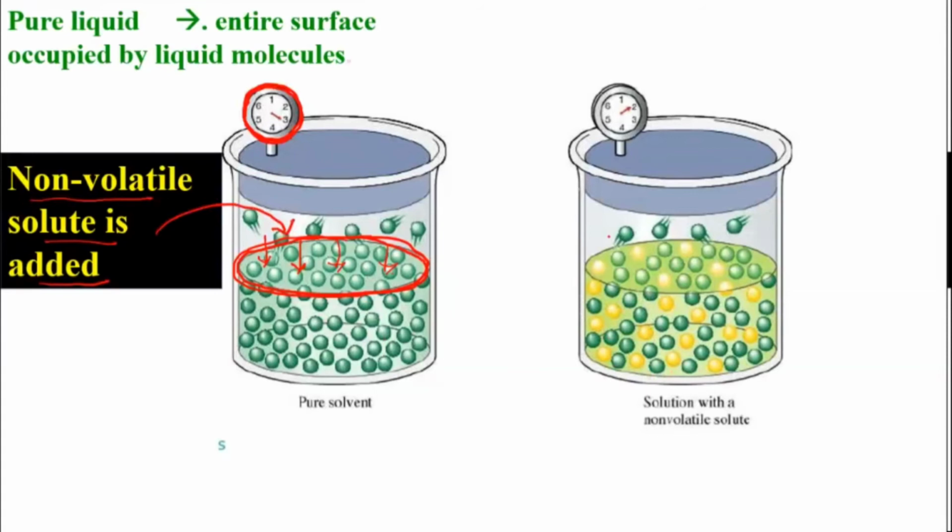One more thing to observe: on the surface we now have certain particles of solute and certain particles of solvent. The surface is not entirely occupied by the solvent. Some places are occupied by the solute particles and some by the solvent particles. So do you think the amount of vapors formed will be the same as before?